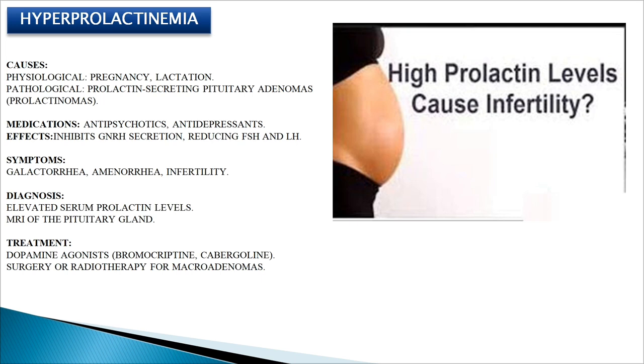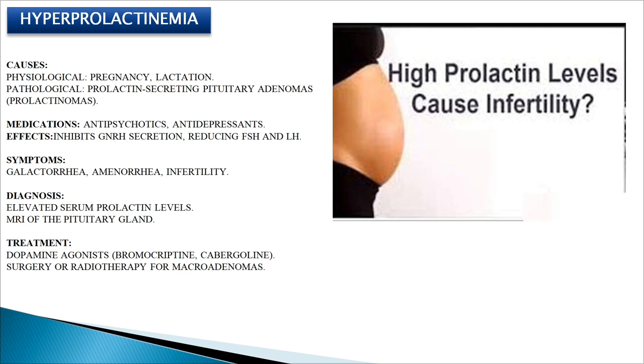They could be microadenomas or they could be macroadenomas. And there could be the effect of medication, which leads to an increase in prolactin hormone, like antipsychotic medication and antidepressant medication. Their effect is that they inhibit GnRH secretion, reducing FSH and LH and thereby causing infertility. The symptoms would be galactorrhea, I mean, increased secretion of milk from the breast, amenorrhea, or infertility.